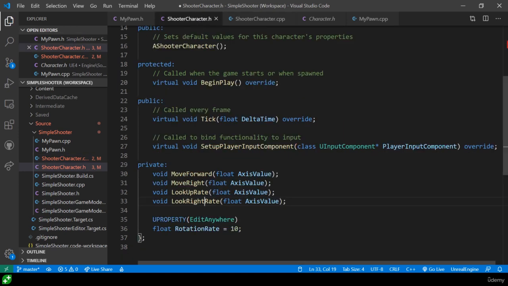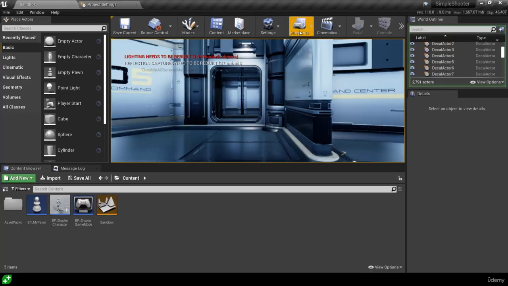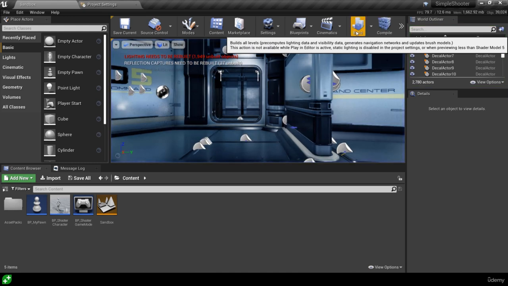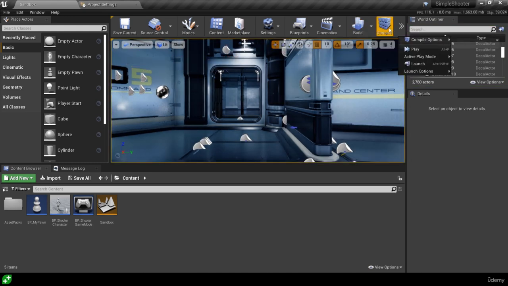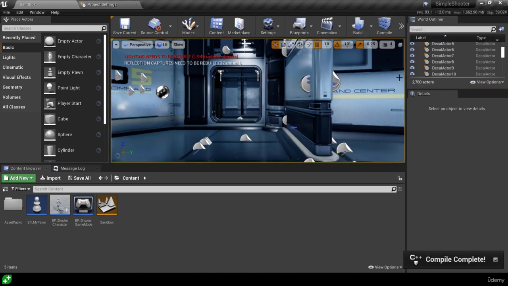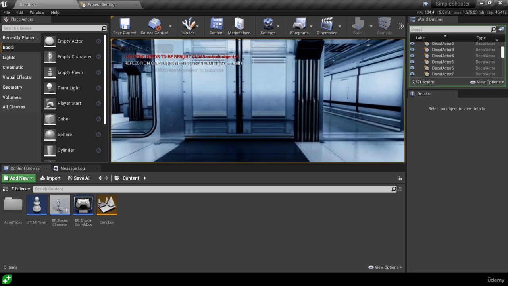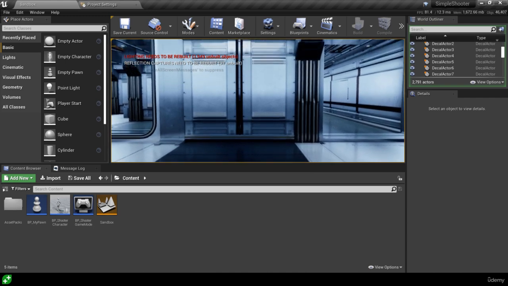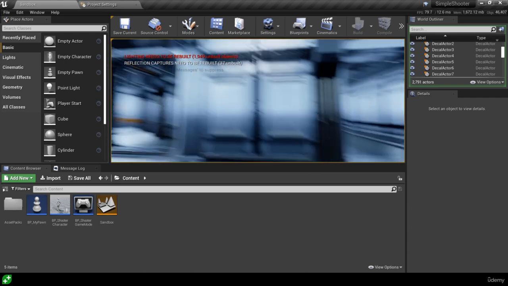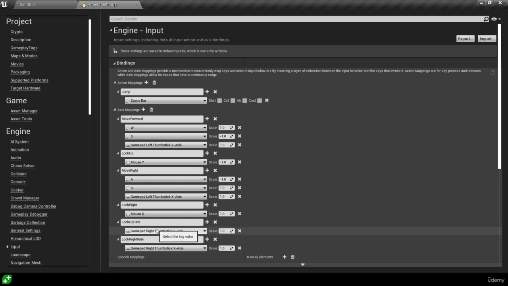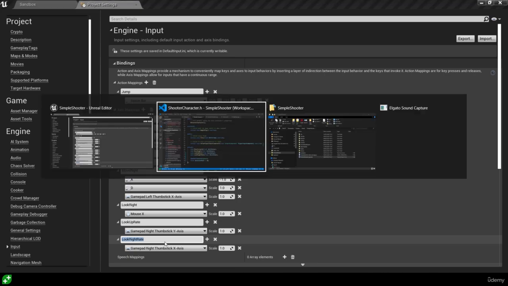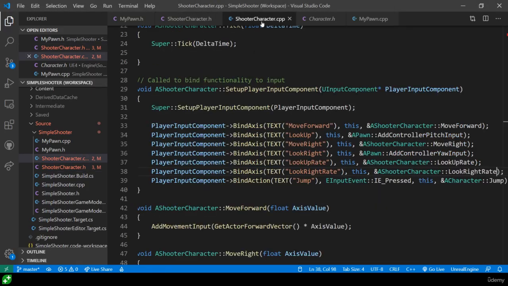Let's go ahead and save both that and the header file, go back into the project and exit play, which I left going, hit compile here, and then we should be able to dive in and have a play around. So up and down is working slowly, left and right, not quite working out how I would expect. Let's check our project settings. So our look right rate seems okay. Thumbstick right, thumbstick x-axis. Let's check that that's all going through into the C++ correctly.